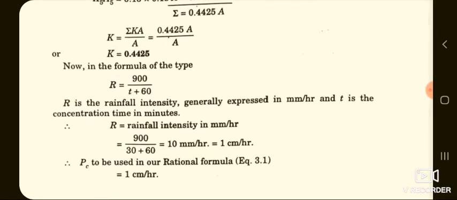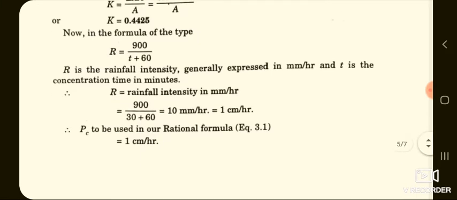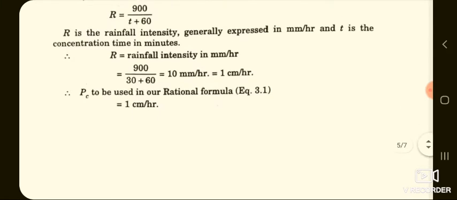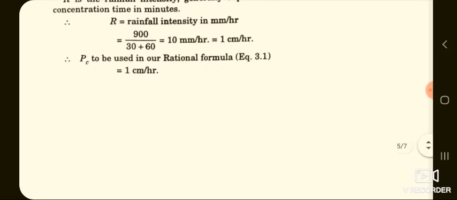Now in the formula of the type, R is equal to 900 divided by T plus 60, R is the rainfall intensity generally expressed in mm per hour, and T is the concentration time in minutes. So R can be found out using the relation R is equal to 900 divided by T plus 60. That works out to be 10 mm per hour, that is equal to 1 centimeter per hour.